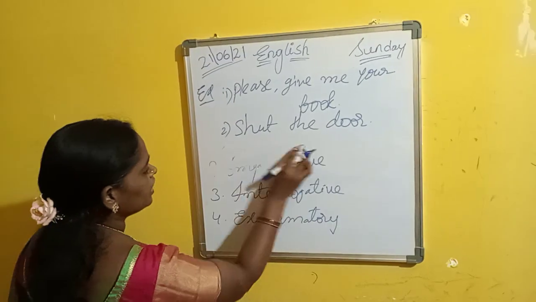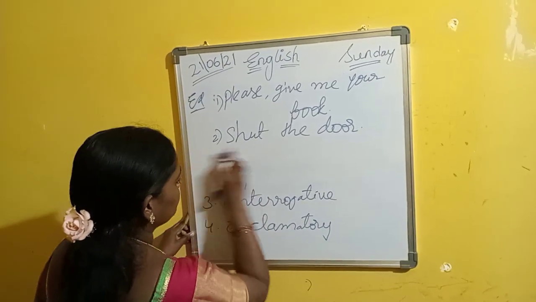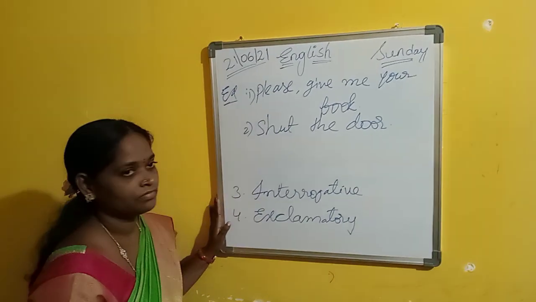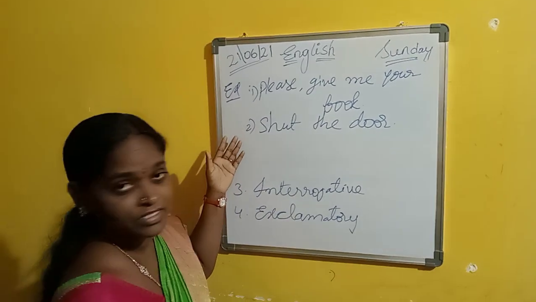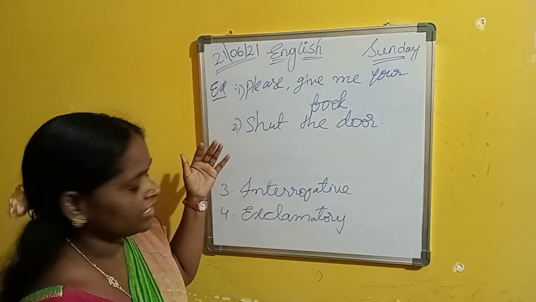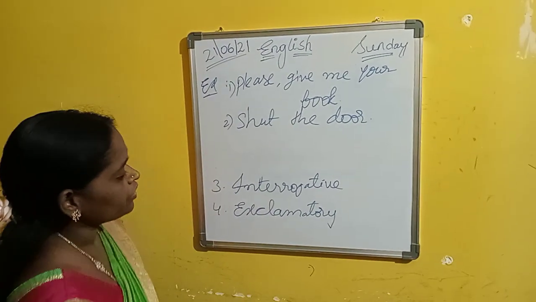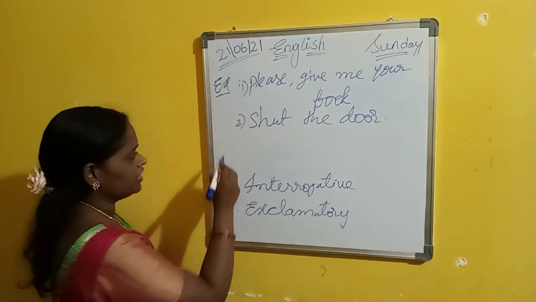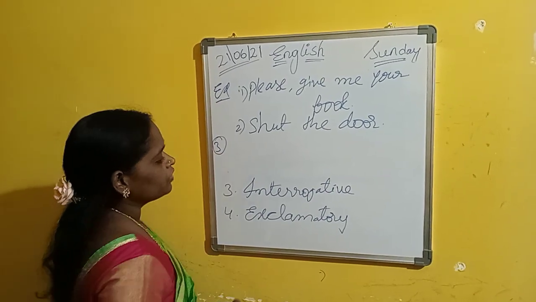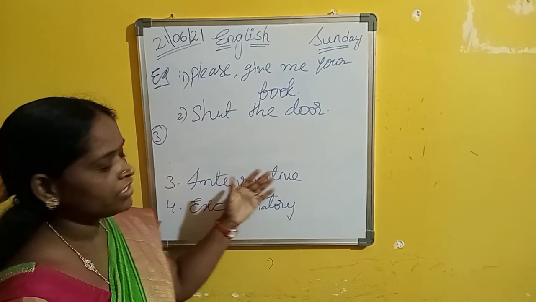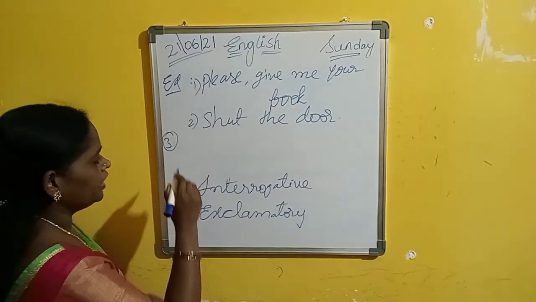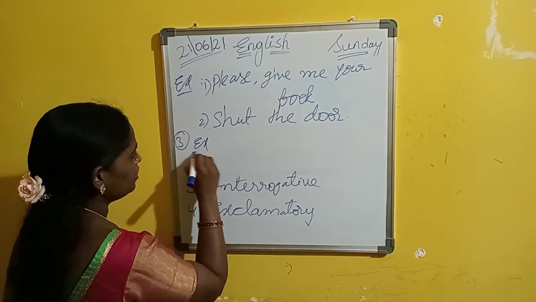And the next one is an interrogative sentence. I hope you understand imperative sentence and declarative sentence. Now we are going to discuss interrogative sentence. What is an interrogative sentence? Interrogative sentences end with a question mark.